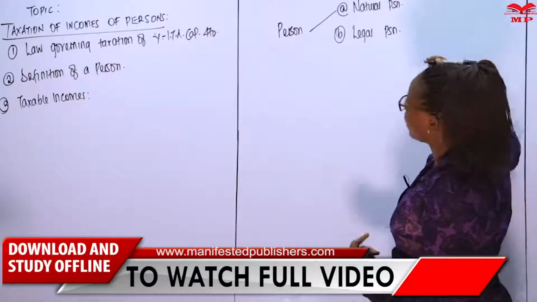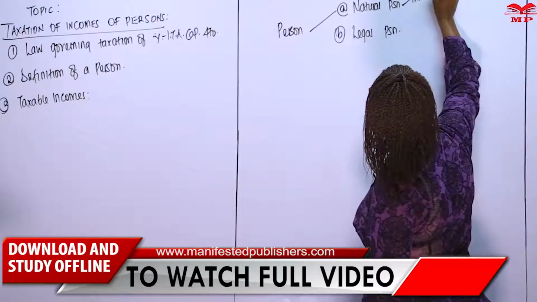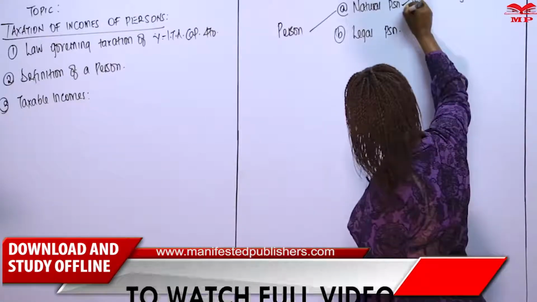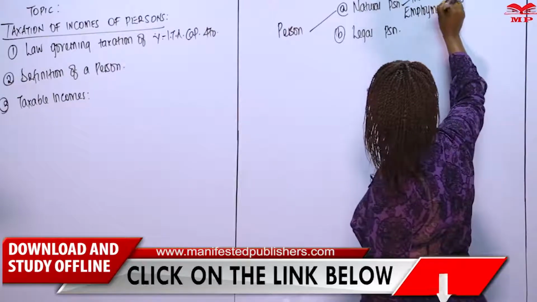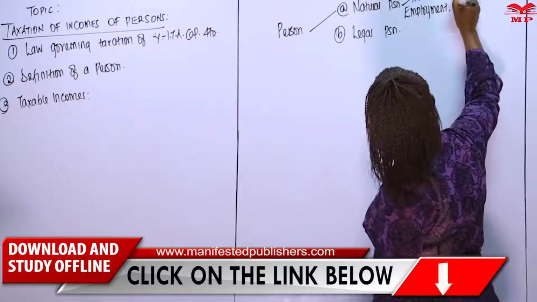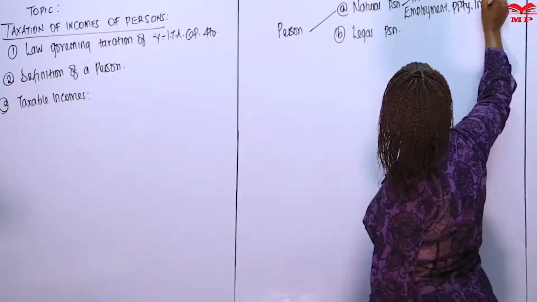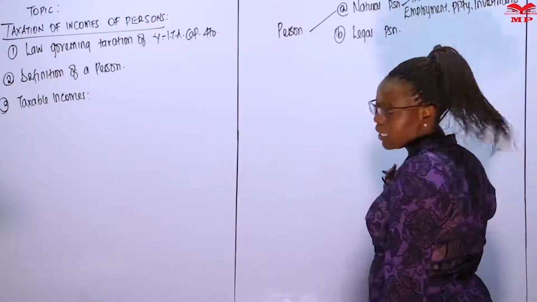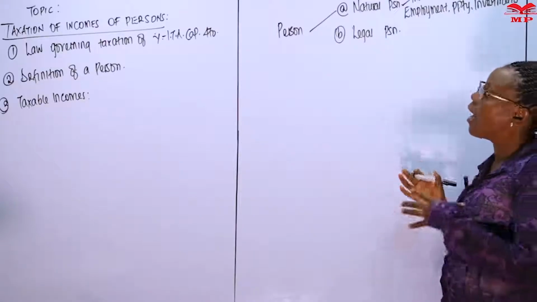So we'll be looking at income accruing to individuals. For example, individuals could be employed, so income from employment. Individuals could own property. Individuals could have investments and many other sources. Then for the legal person, this is a legal creation.